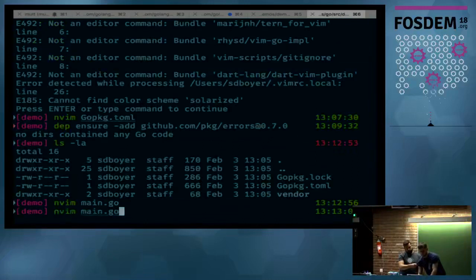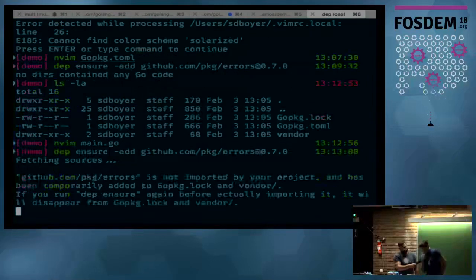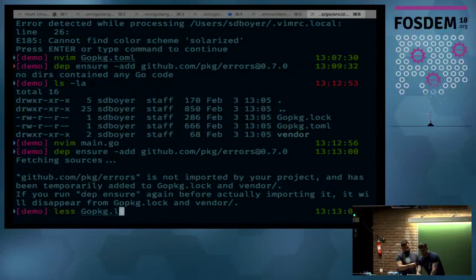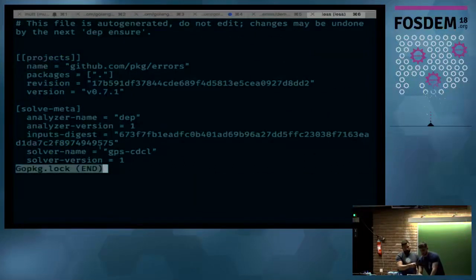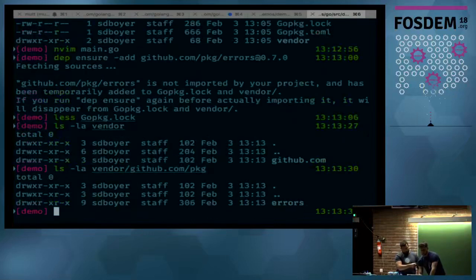Make a dummy main.go file, which just imports the font package. And all right, it's done. So this gave us an error message, but if we look now at our gopackage.lock file, we can see that we've got github.com/package/errors, and it's been pulled in, and we also can see that it is in our vendor directory. It's the only thing that we actually have there.